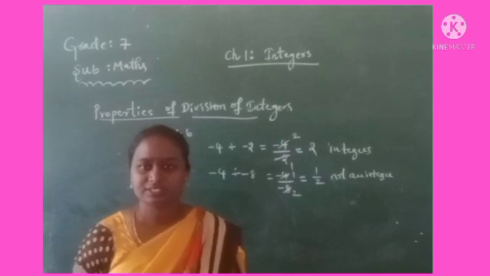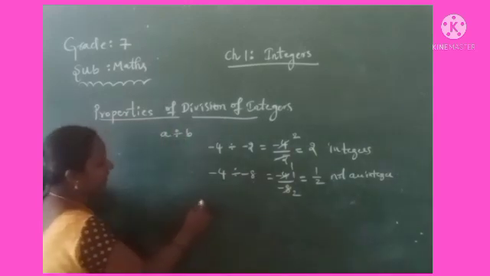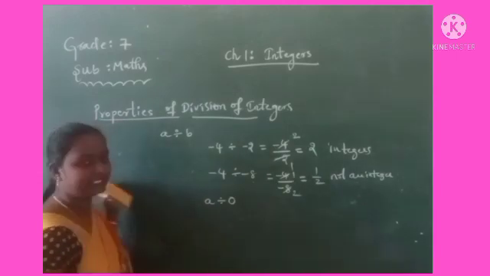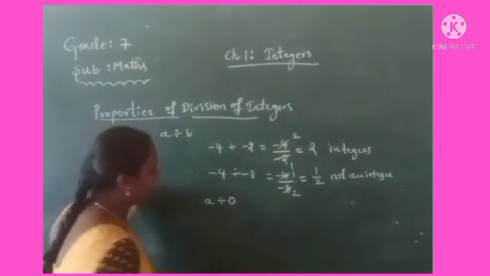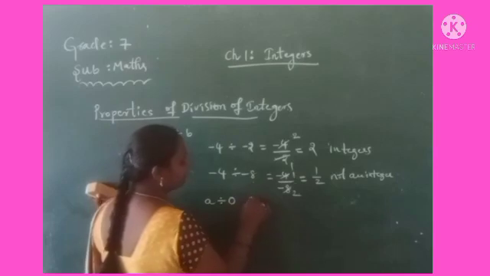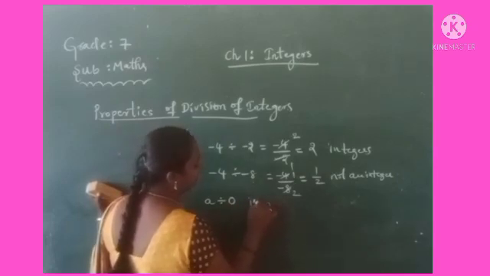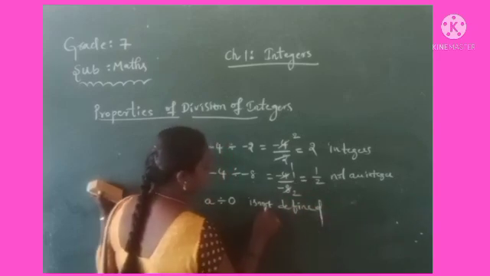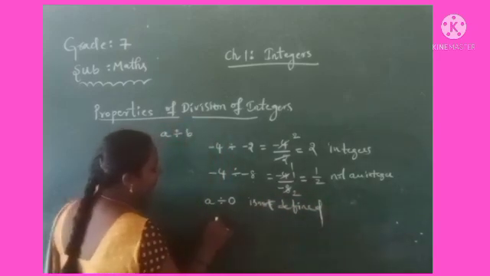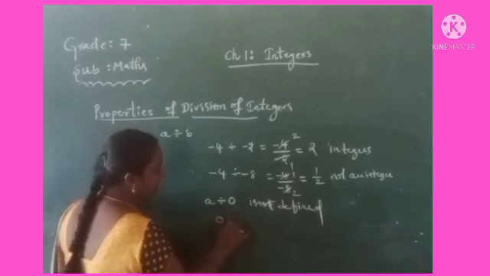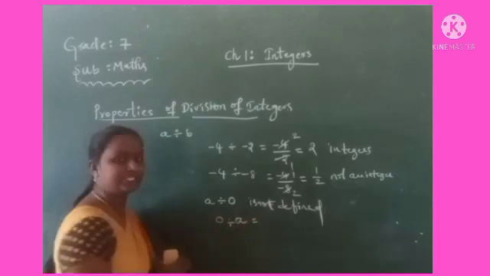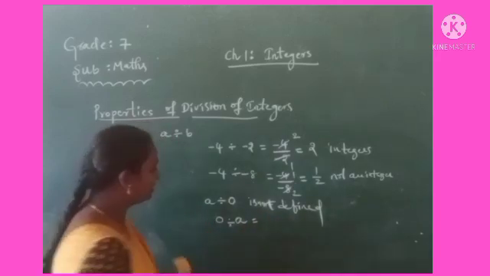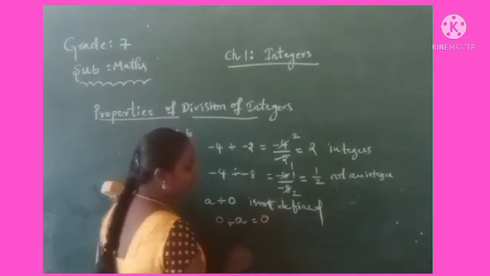The associative law is also the same. Suppose any integer is divided by 0, it is not defined. Now suppose 0 is divided by any integer other than 0, then that is equal to 0.